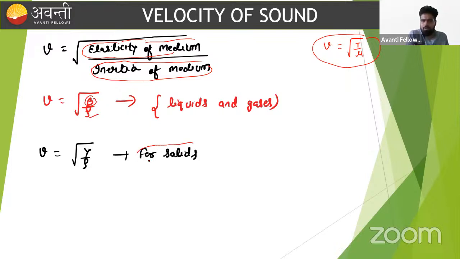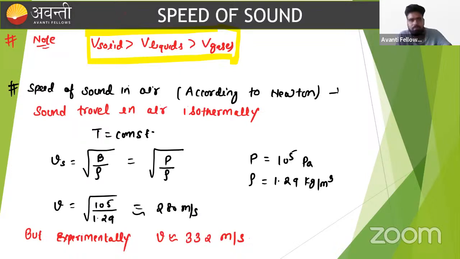Whenever I am talking about wave in solid, here we have to write down the Young's modulus, that is the modulus of elasticity. I hope this is clear. Why I am taking B for liquid and gas and Y for solid, because for liquid and gas, the elastic property is determined by their bulk modulus. Okay, beta, let's move further next.